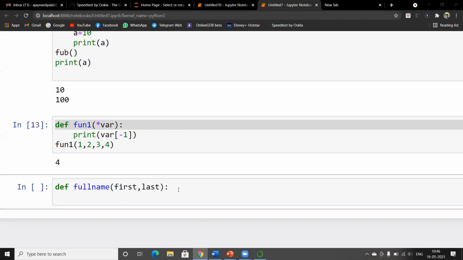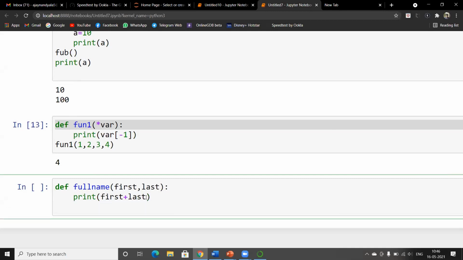For example, I have a function called full name. It has 2 arguments, first and last. Now, I want to add these 2 arguments and print it as See, now while declaring values as arguments, we predefine the particular value to the particular argument as